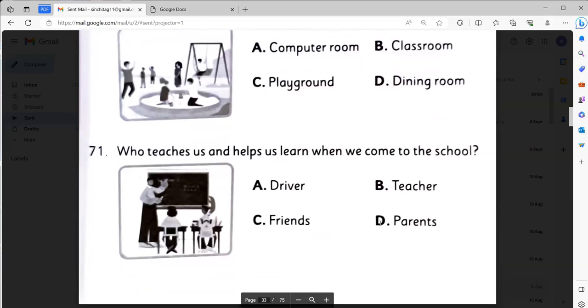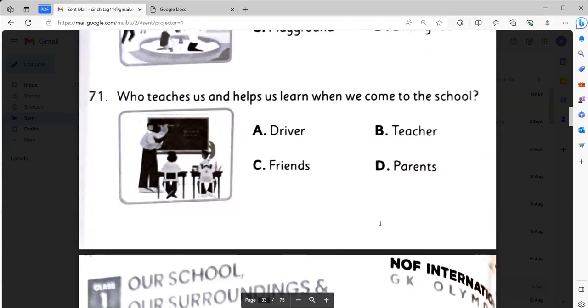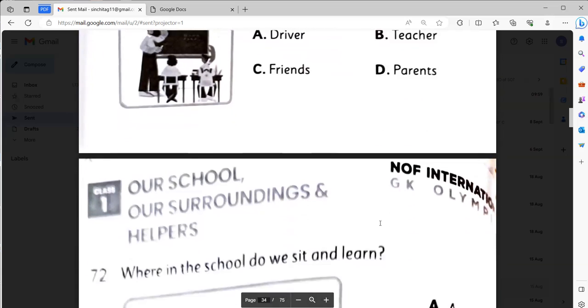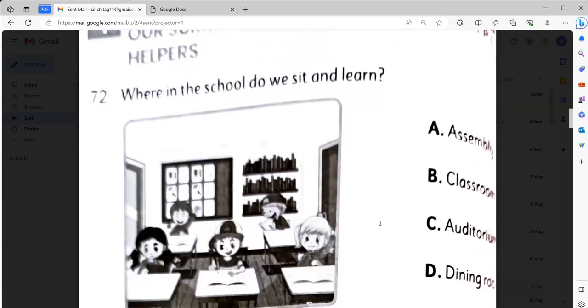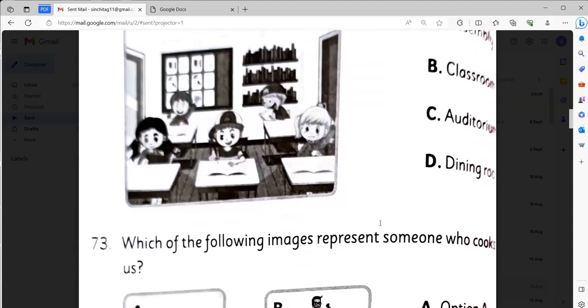It will be playground. Option C. Who teaches us and helps us to learn when we come to school? It will be teacher. Option B. Where in the school do we sit and learn? It will be classroom. Option B.